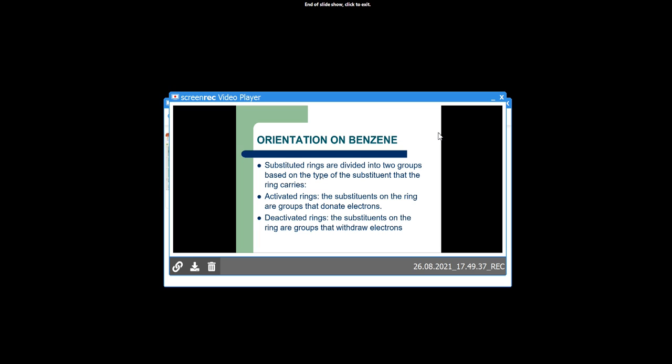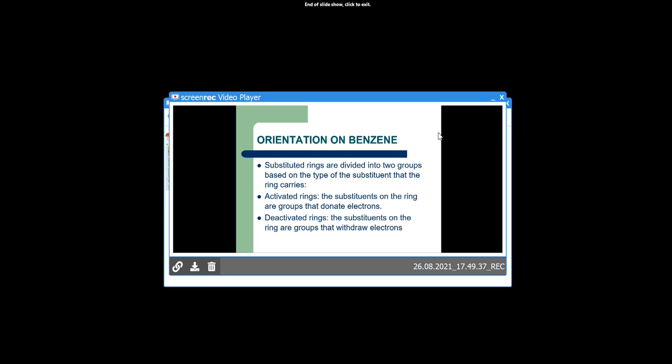When benzene undergoes an electrophilic substitution reaction, there is formation of the electrophilic product, substituted benzene. That means it gives a mono-substituted product. And when that mono-substituted ring undergoes further electrophilic substitution reaction, there is formation of the ortho, para, and the meta products. So these are the two types, that is the activated ring and the deactivated ring.